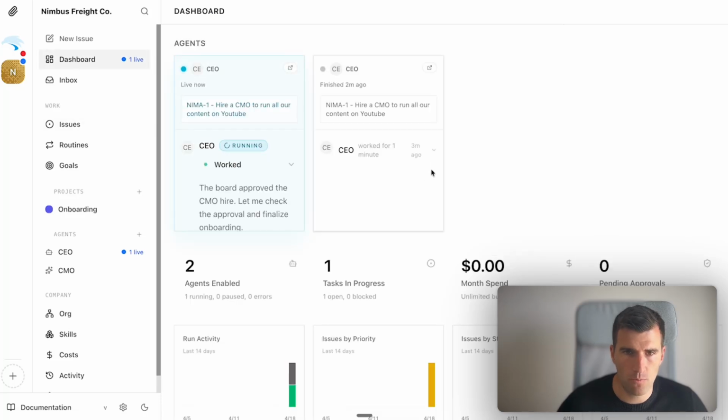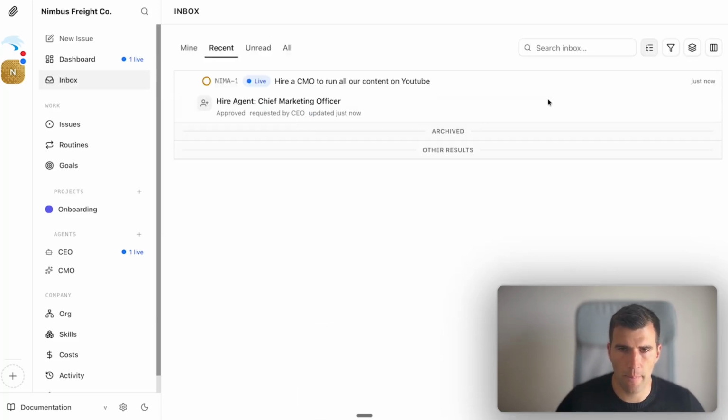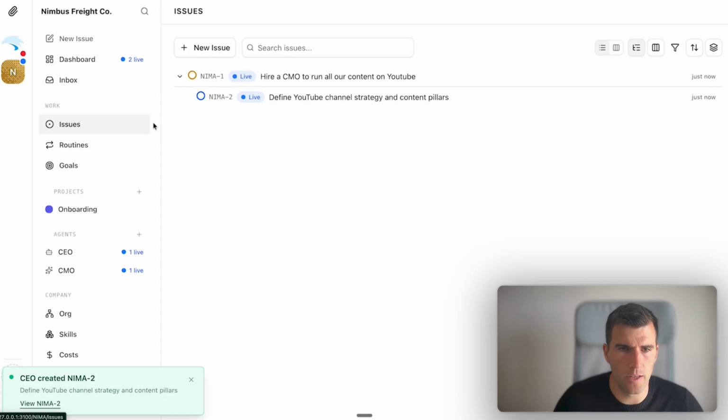So here we have the dashboard. We can see everything that is happening, the tasks that are in progress, the agents that we have enabled, pending approvals, things that you have to approve to check. Okay, you're acting as the board, you're being treated as the board. You can see sometimes that this says, I'll ask the board for XYZ, it means yourself. Inbox, you can see the things that are happening basically. Wherever you see this kind of circle, this is the task that you have. The issues, all right, so this is like the tasks that are created.